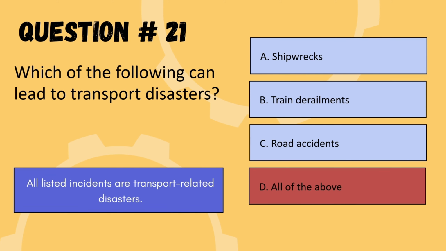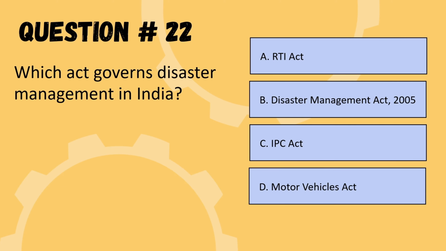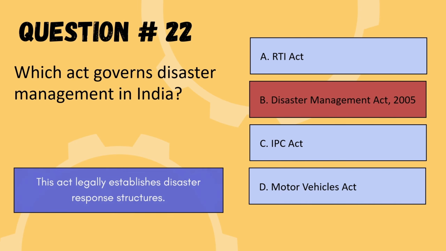So we are moving to the next question. Next question is, which act governs disaster management in India? So the options are RTI Act, Disaster Management Act, IPC Act, or Motor Vehicle Act. So the correct option is option B, Disaster Management Act 2005. So we are moving to the next question.